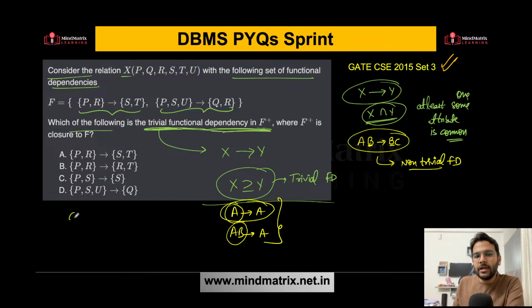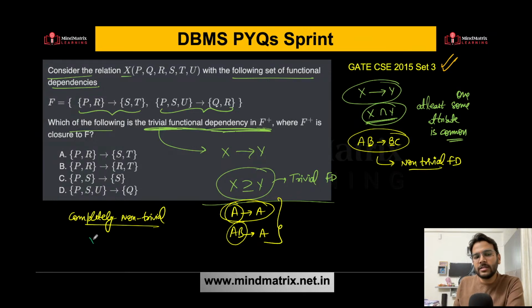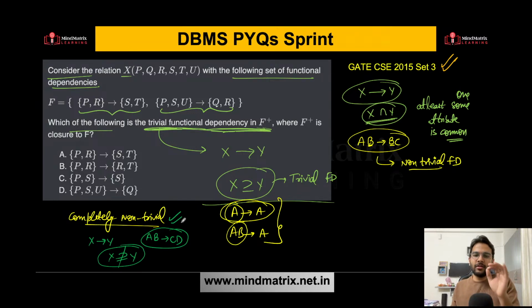And what about completely non-trivial? If X determines Y and X is not a superset of Y, for example AB determines CD, this is completely non-trivial. So these are the three definitions.